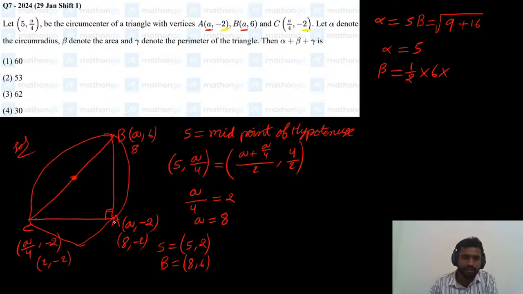What is the height from minus 2 to 6? From 0 to 6, 6 units, and from 0 to minus 2, 2 units. So a total of 8 units is the height. So base is 6 units, height is 8 units. Half into 6 into 8 is 24. So beta equals 24. Beta is nothing but the area of the triangle. Alpha is the circumradius. And what is gamma?